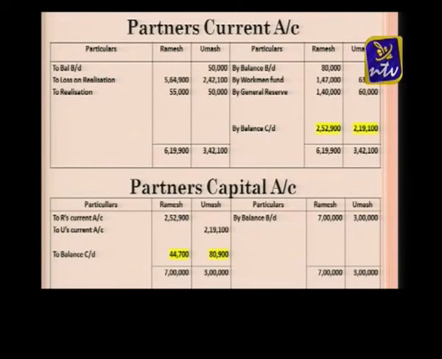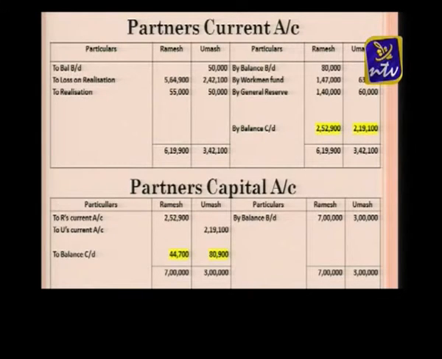You can see Ramesh's current account debit side is 6,19,900 and Umesh's debit side is 3,42,100. So this balance I am transferring to the credit side of the current account: 2,52,900 and 2,19,100.